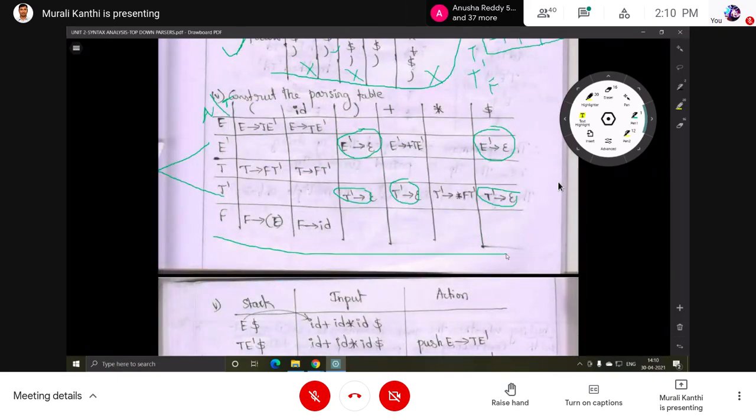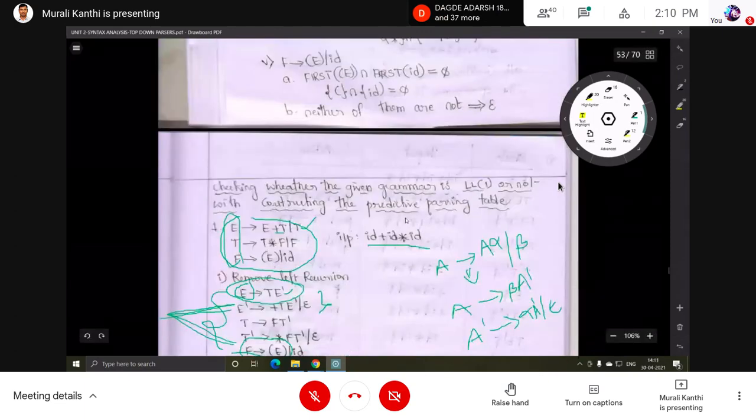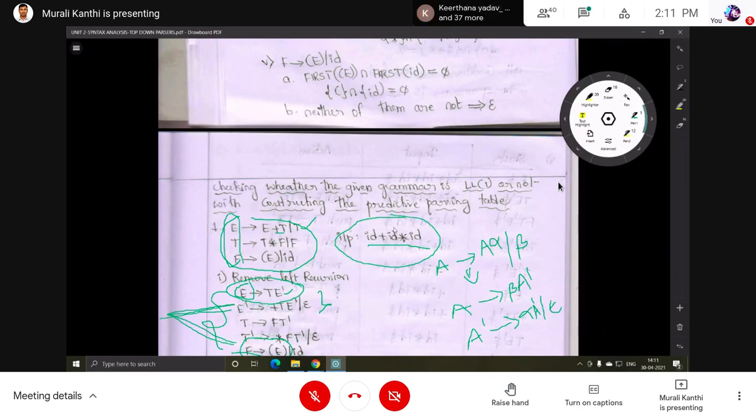So table construction is completed. Now the fourth step is completed. So next, the fifth step. What is that? Input string verification. Whether there is an input string, a statement, a sentence or an expression given, now we have to check whether this input string is going to be accepted by this grammar or not. Now we have to verify it with the help of the table.